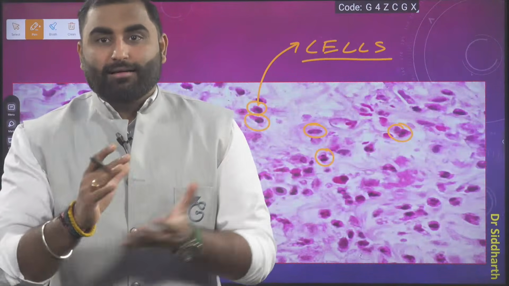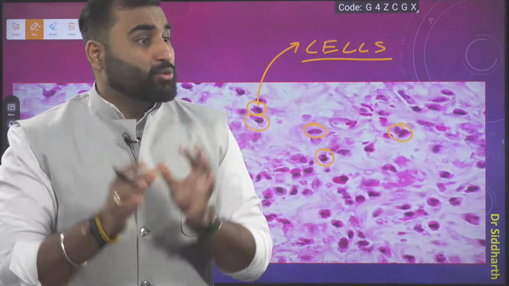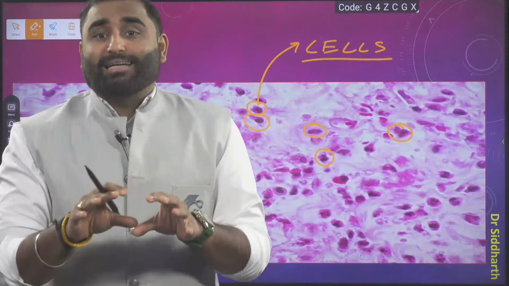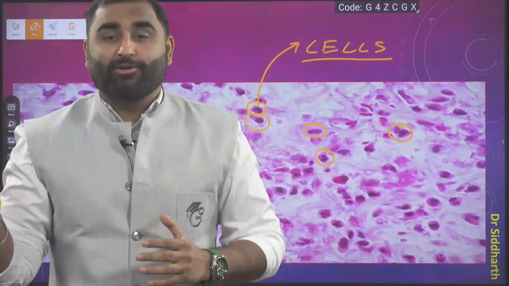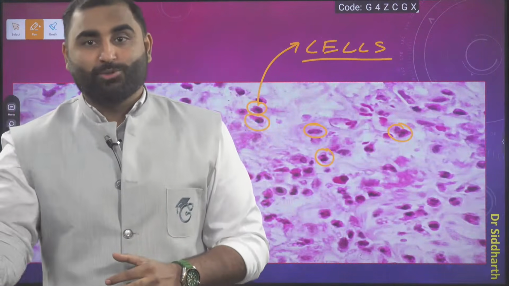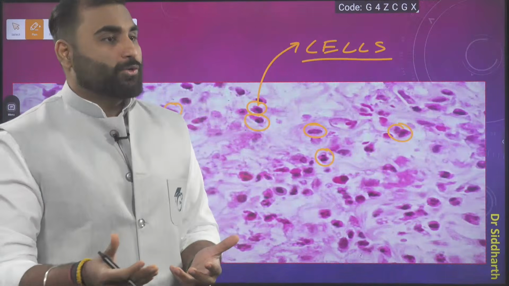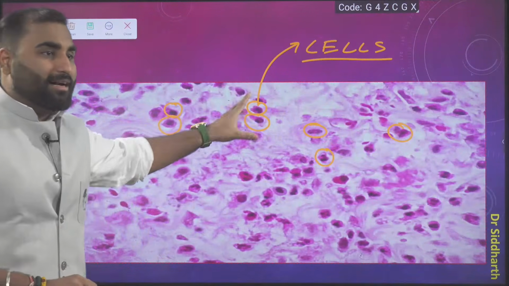So basically the hematoxylin stain which we are using to stain the tissue is giving the color. So remove that from your mind that connective tissue is pink in color and other tissues are a different color. It's not a rainbow inside. Okay? So moving ahead, these are the cells.